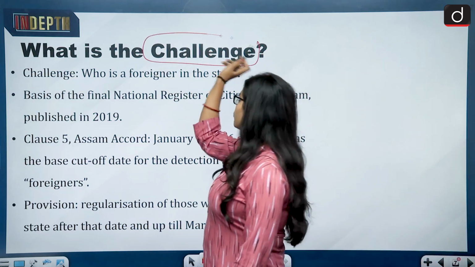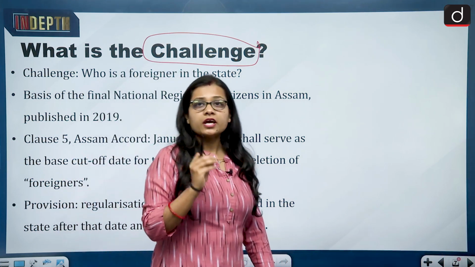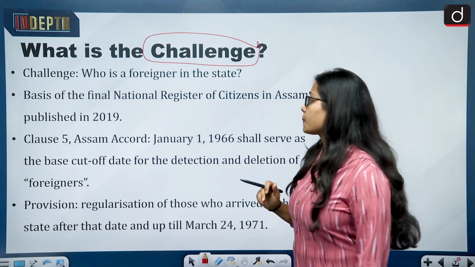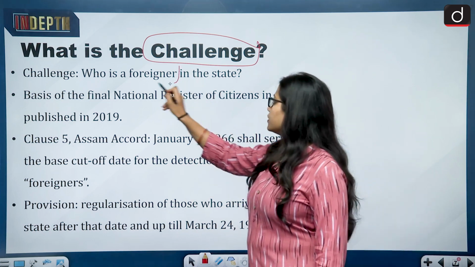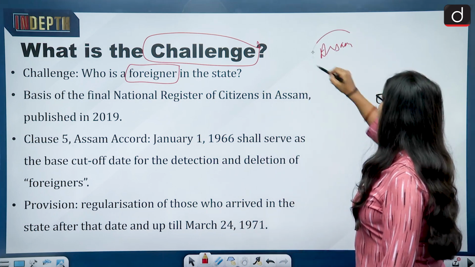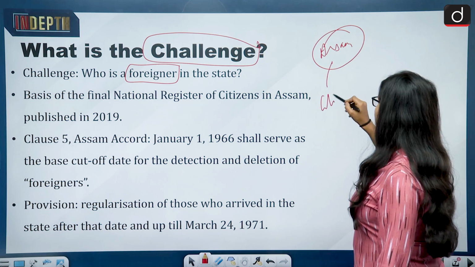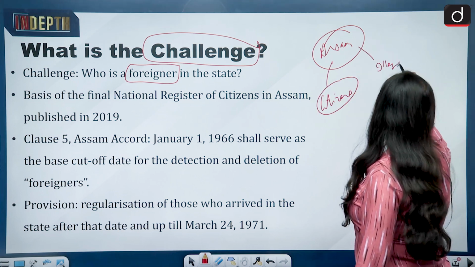Now let's see what the challenge is which the Supreme Court of India is hearing as of now. The challenge is: who is a foreigner in the state? Now the state is Assam. There are citizens of Assam and then there are illegal immigrants.